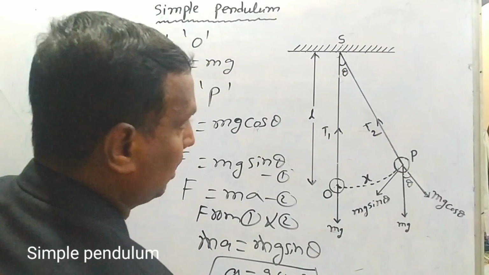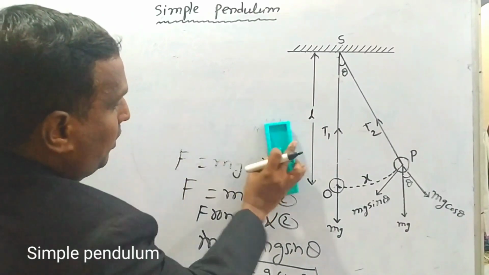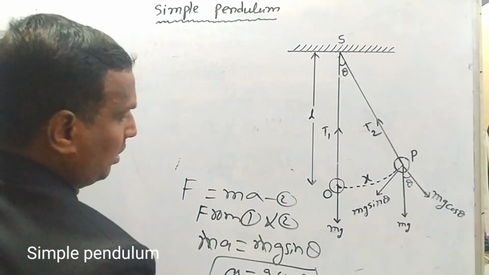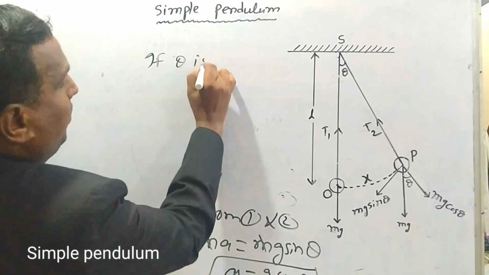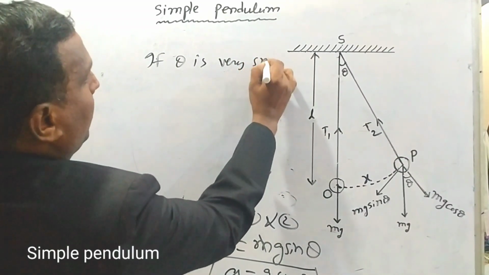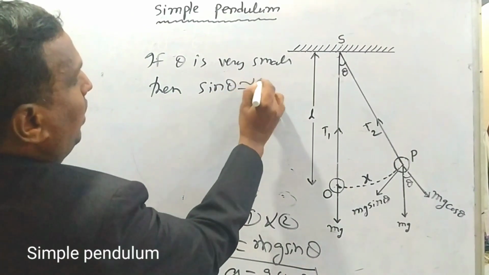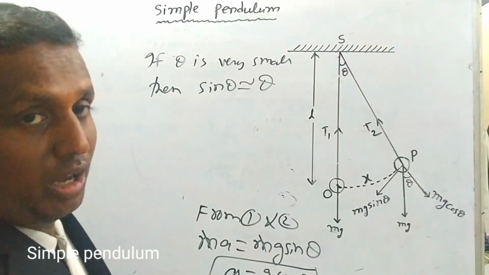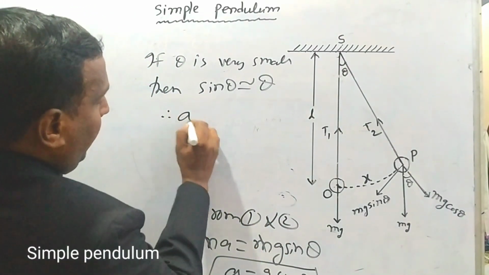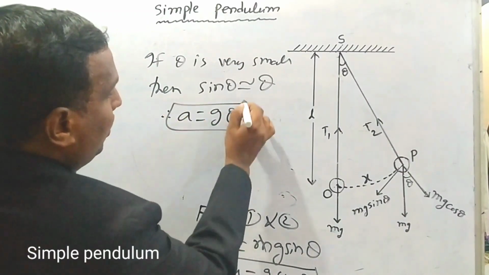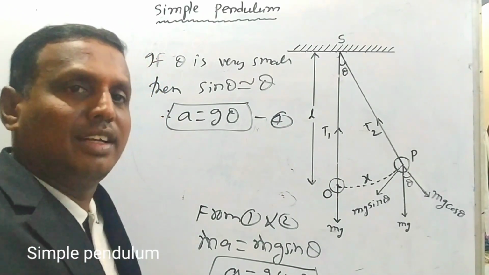Then, dear students, if theta is very small, we can write sin theta is always equal to theta. That is a rule, well known in trigonometry also. Sin theta is always equal to theta. Therefore, we can write a equals g into theta. A equals g theta. Take this as the fourth equation: a equals g theta.